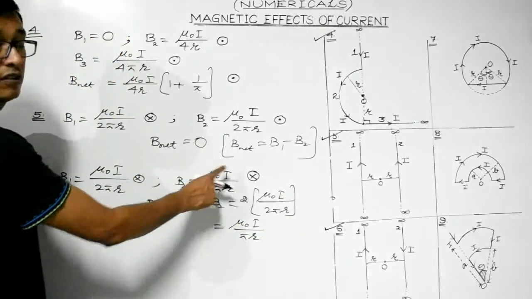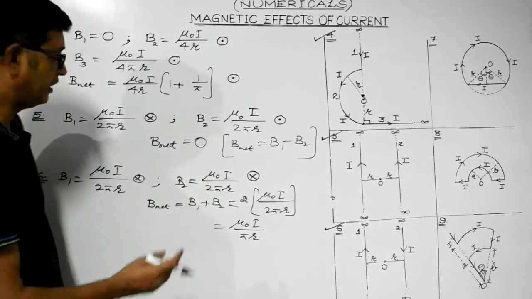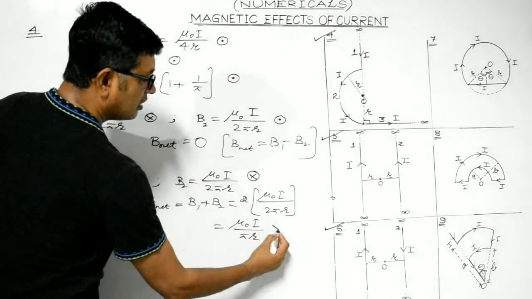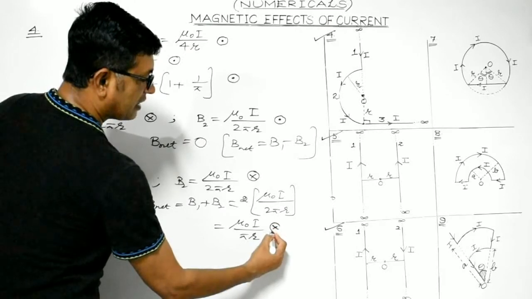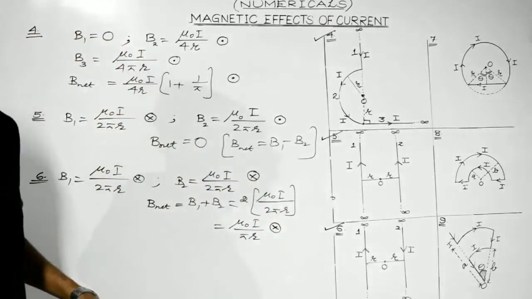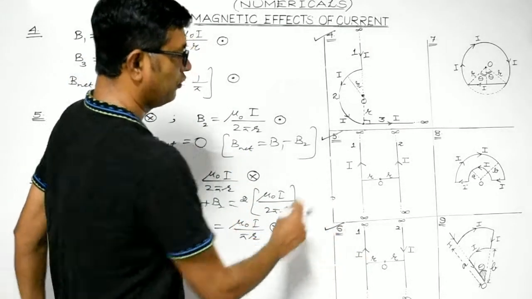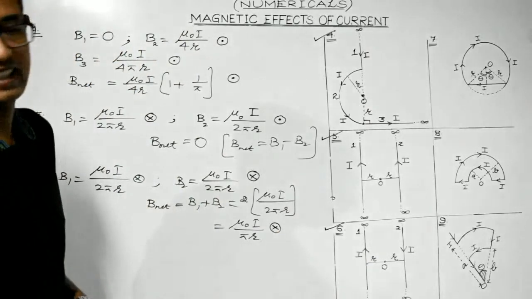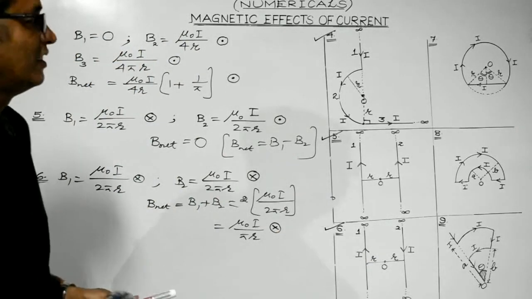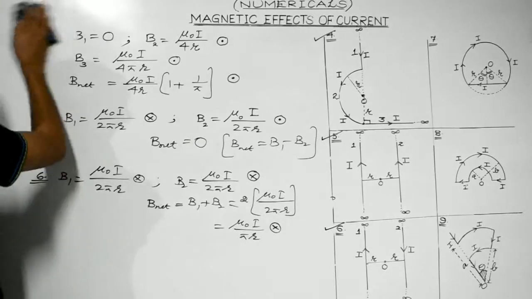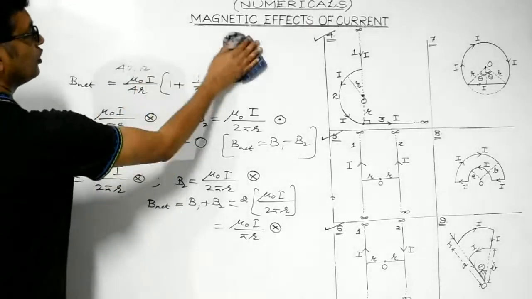And direction would be along the direction of either B1 or B2, which is perpendicular to the plane and directed inwards. Right students? So we are over with question number 6 as well. Let's proceed to the next question.